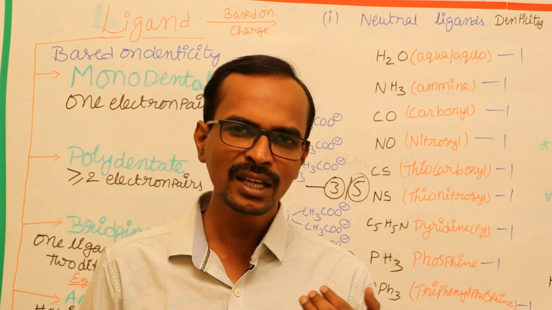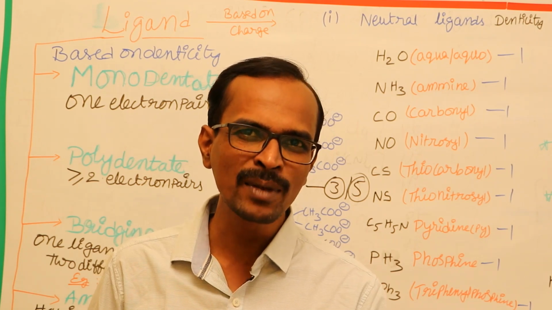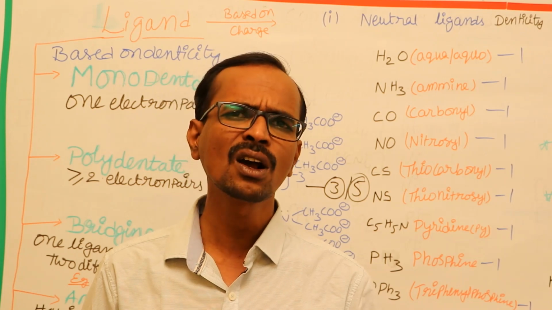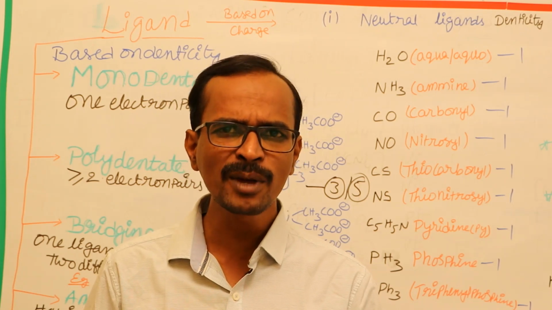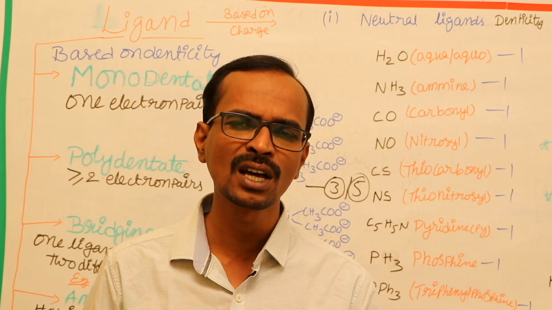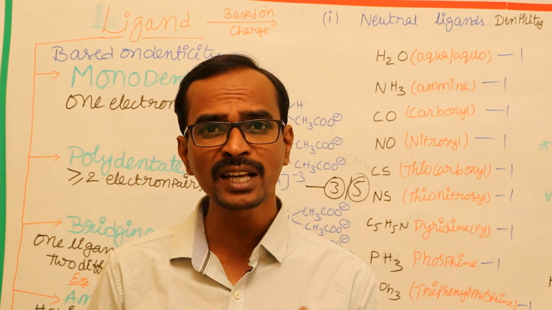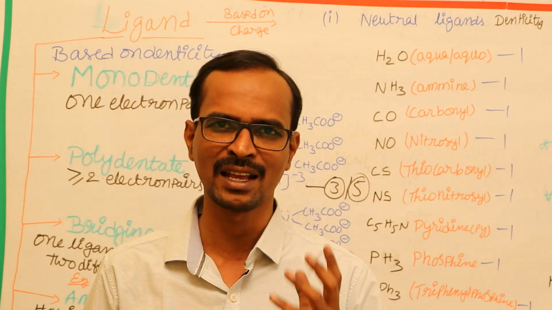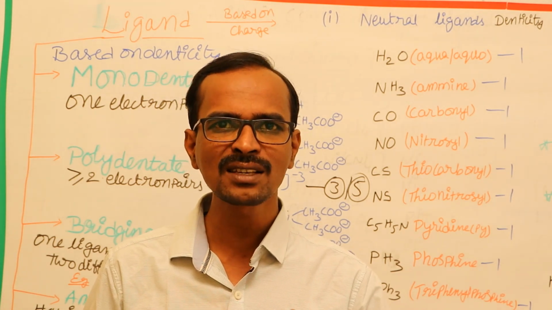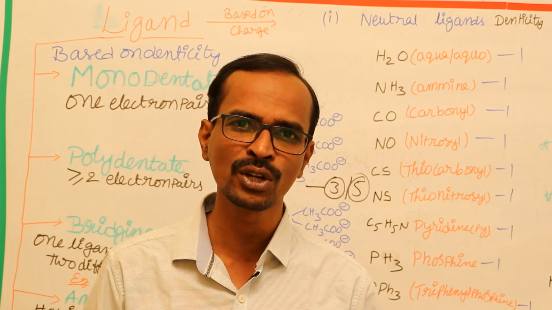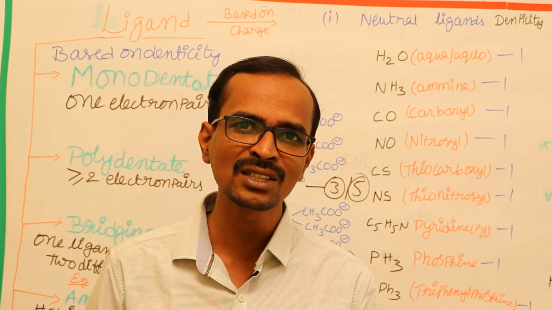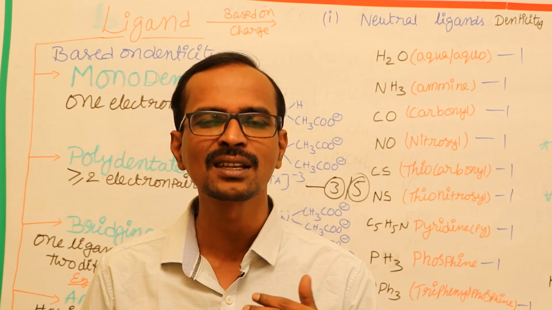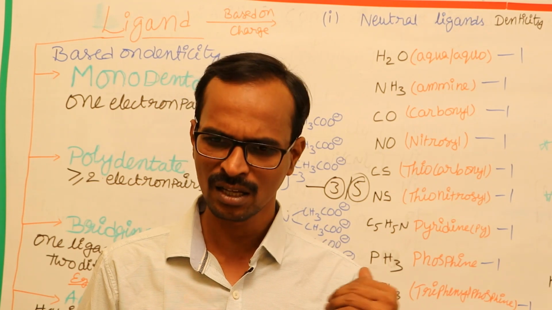For example, in a complex we have a 5-membered ring and a 6-membered ring. Which one will be more stable? The complex having a 6-membered ring will be more stable than the 5-membered ring. The complexes having a 5-membered ring are stable due to unsaturated ligands, and the complexes having a 6-membered ring are stable due to unsaturated ligands with conjugation. So that's about the stability of the complexes based on the ligands.